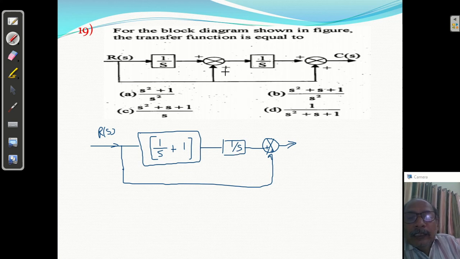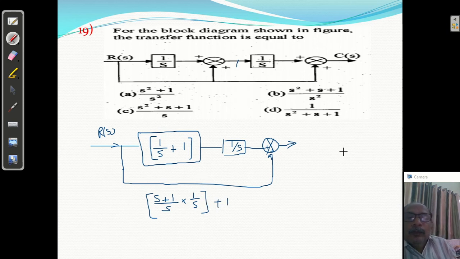This will be gone if you do it like this, 1 by s in cascade, so what will come, s plus 1 by s. If you take the LCM, s plus 1 by s into 1 by s, this is in cascade, so you will get this, this is one block and it is added 1, so plus 1.